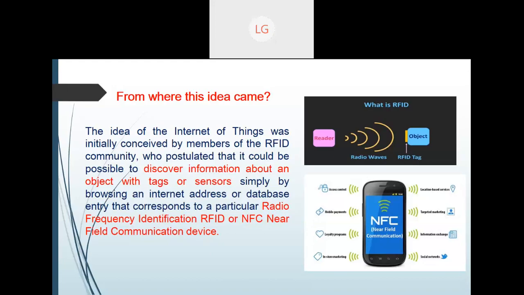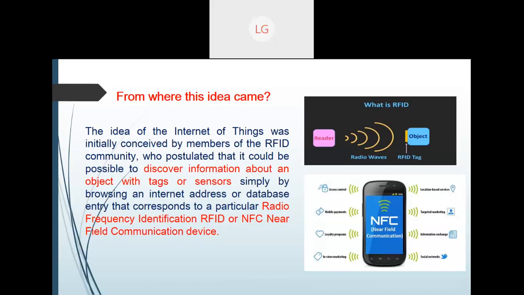NFC nowadays everyone is using in their mobile phone, for mobile payments, access control, loyalty programs. You can see over here the benefits of NFC. Target marketing is nowadays Bluetooth marketing, NFC marketing. These are very common. Information exchange, social networks, in-store marketing. These things are very, very common today. And IoT has started, actually, this particular idea came from RFID and NFCs.